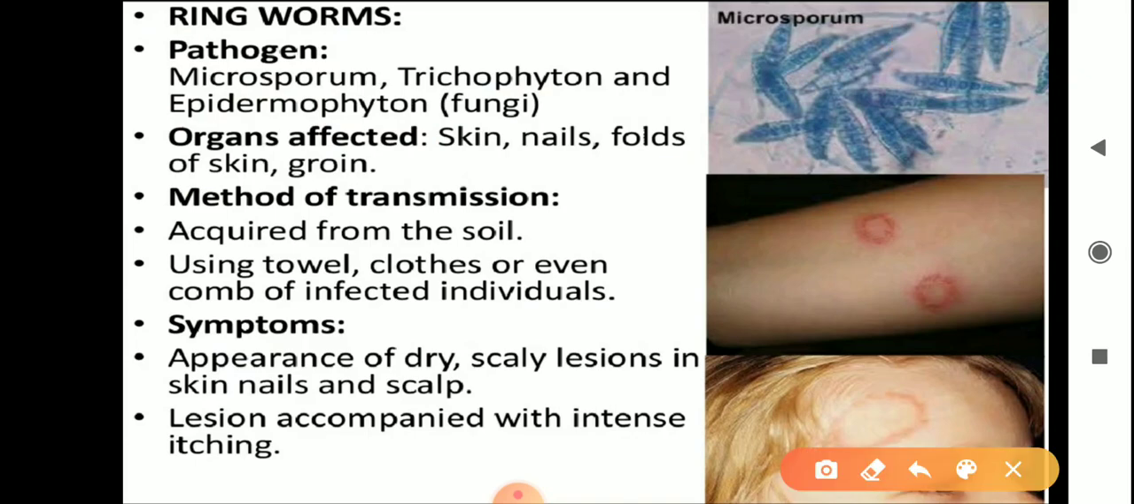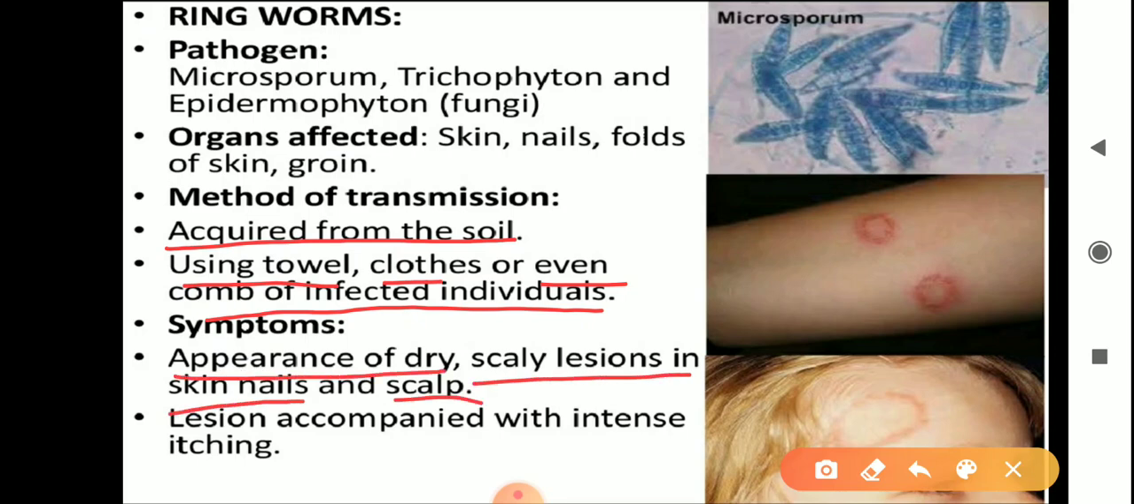Now we will discuss the mode of transmission. It is acquired from the soil, or from using towels, clothes, even combs of infected individuals. So that is how the disease is transmitted to humans. Now we will discuss the symptoms. The symptoms include the appearance of dry, scaly lesions on the skin, nails and scalp. Dandruff is also a fungal infection. Lesions are accompanied by intense itching. If the lesions increase, the person feels more itching.